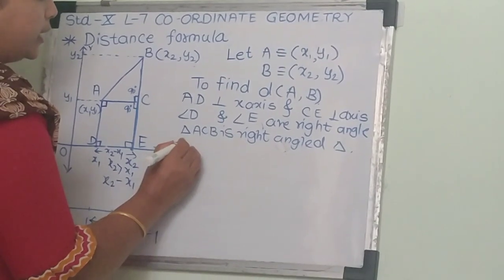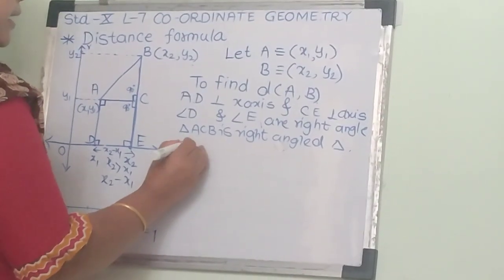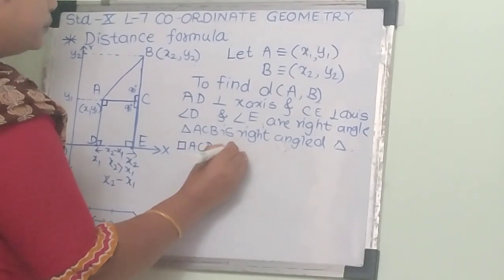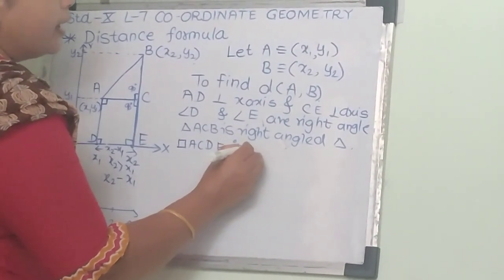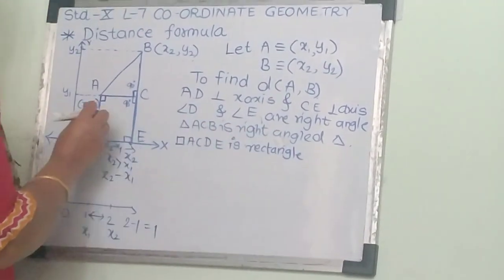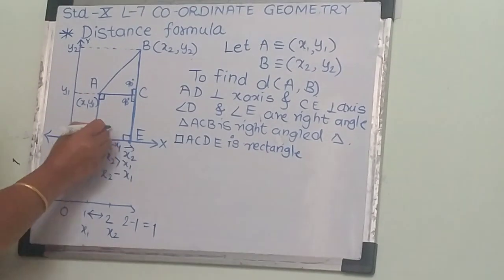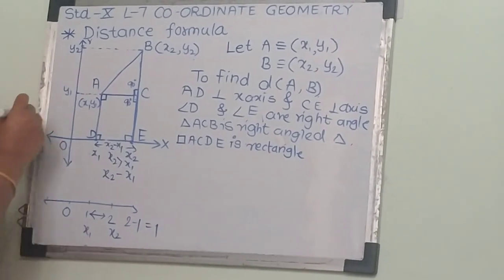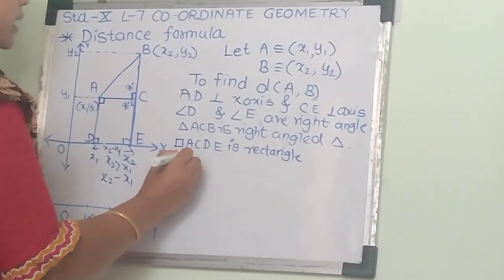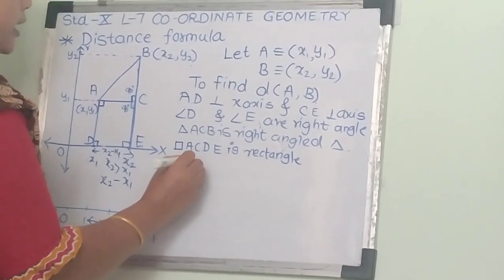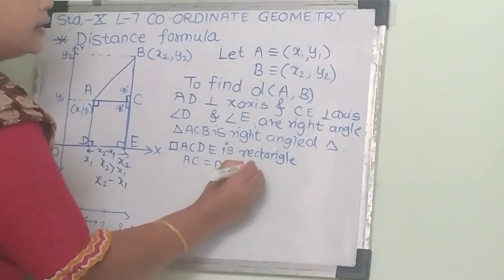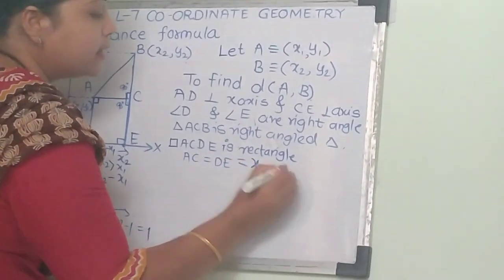We observe that quadrilateral ACDE is a rectangle, because here all the angles are 90 degrees. So opposite sides are equal. Hence we can say that opposite sides AC equals DE, and DE we found to be x2 minus x1.